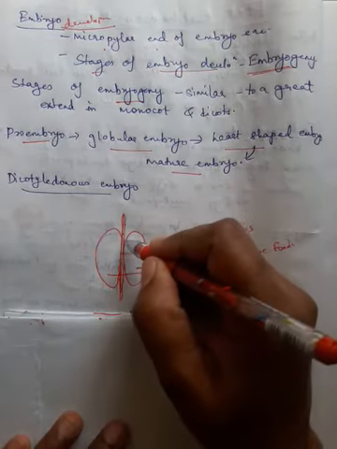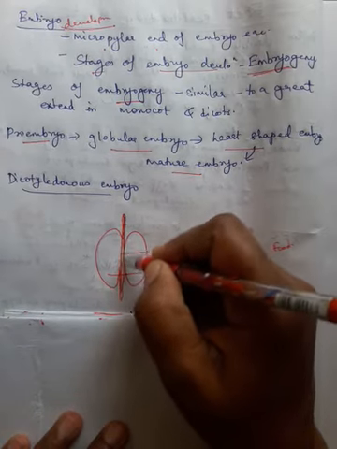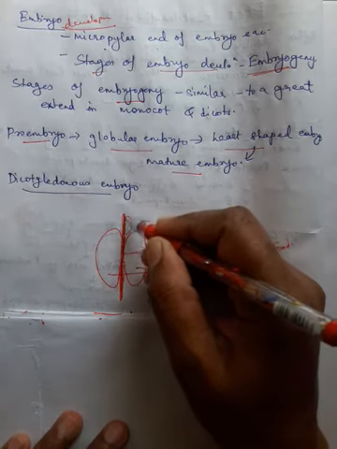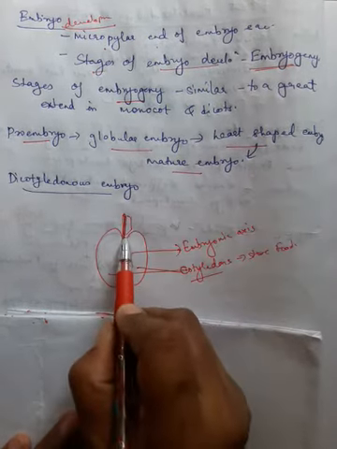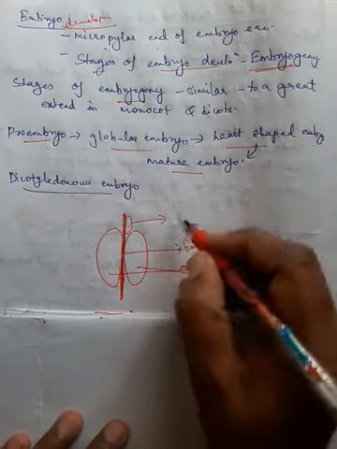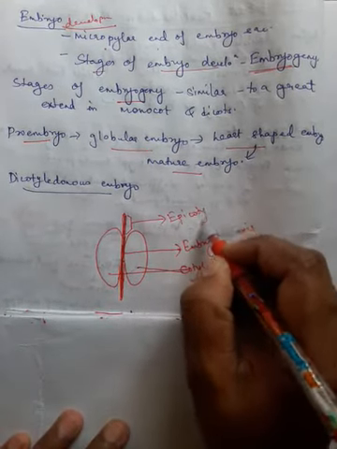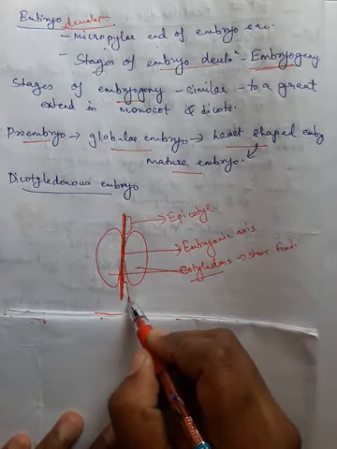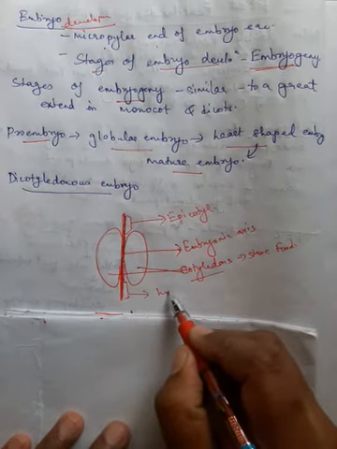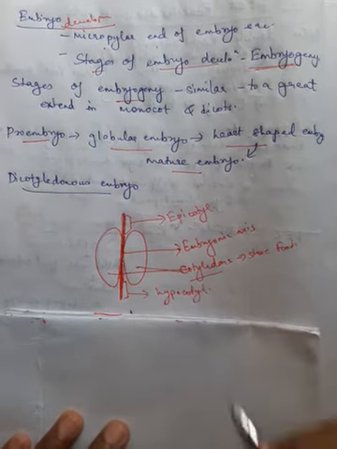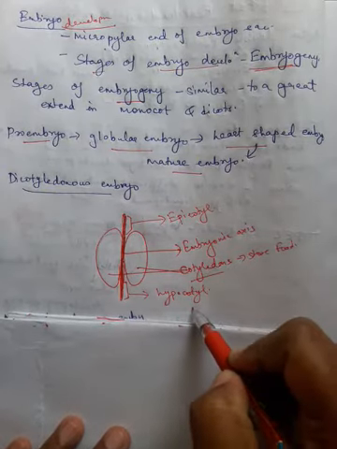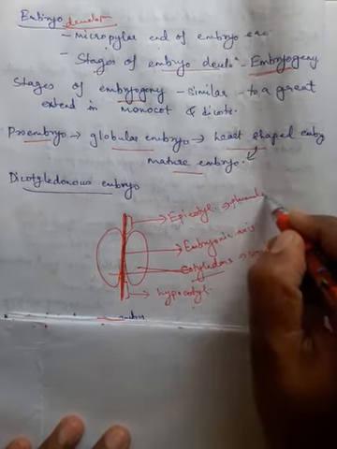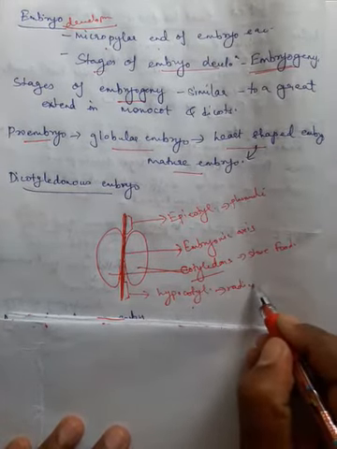Okay, then the part of the embryonic axis, so this is your embryonic axis, the part above the cotyledon is known as epicotyl, and the part of the embryonic axis below the cotyledon is known as hypocotyl. Epicotyl develops to become the plumule and hypocotyl develops to become the radicle.